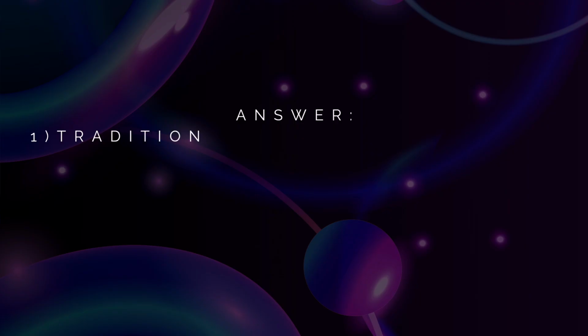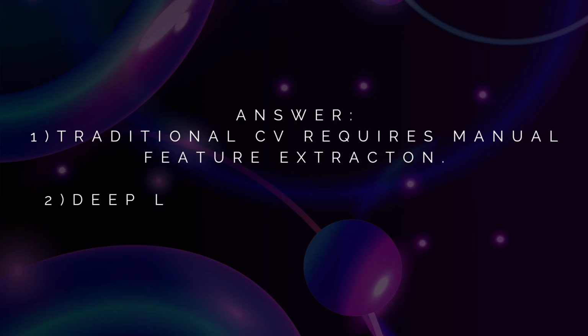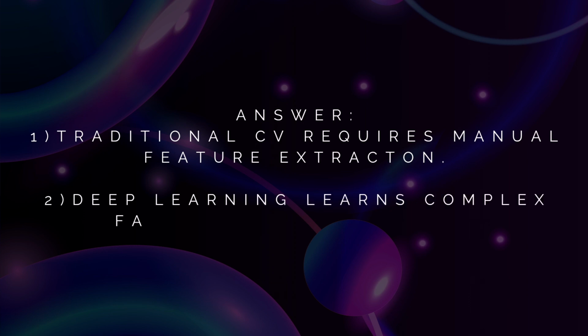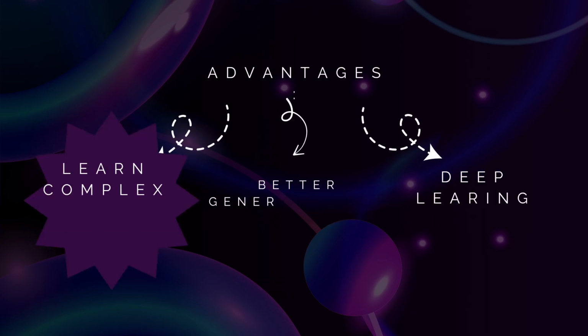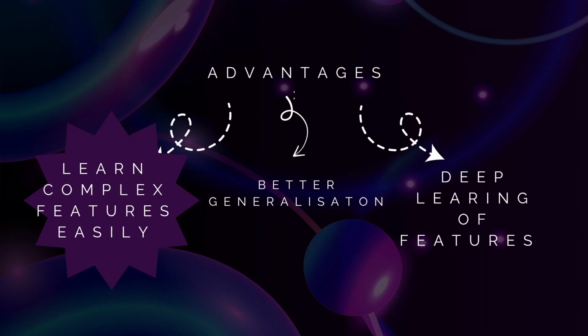The answer boils down to the fact that traditional CV requires manual feature extraction, which is difficult and prone to errors. There are many advantages of automating the process, which include learning complex features easily, better generalization, and deep learning of features. Let's learn about the basics of neural networks.